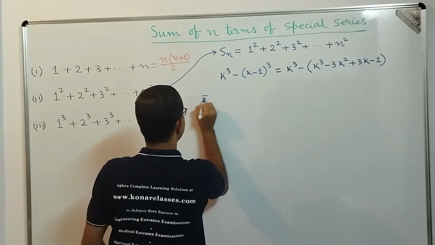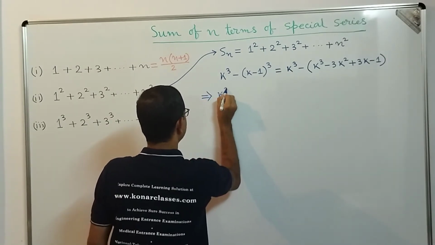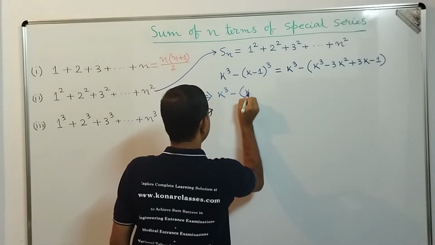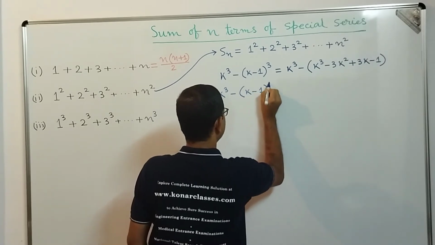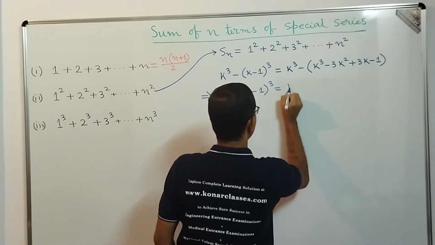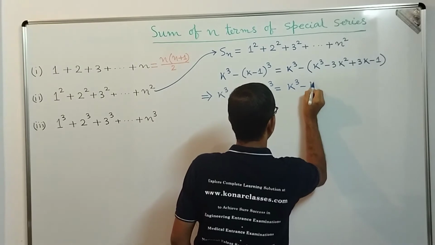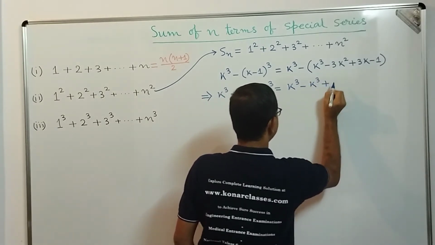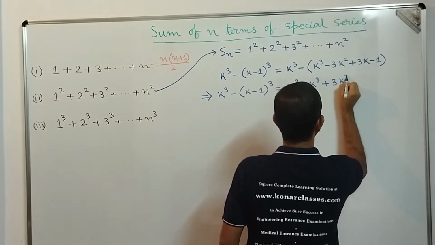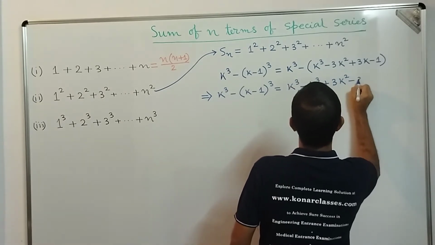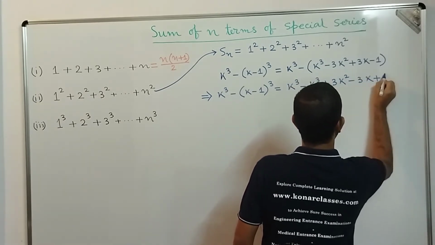That implies that k cube minus (k minus 1) whole cube is equal to k cube minus k cube plus 3k square minus 3k plus 1.